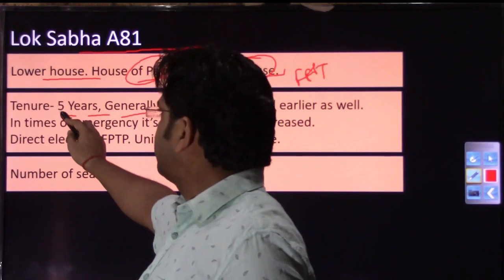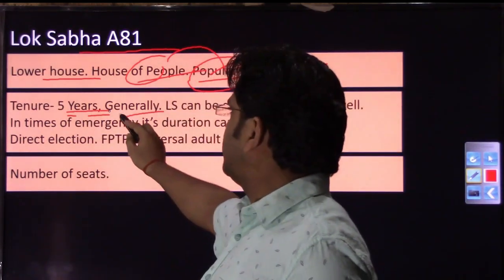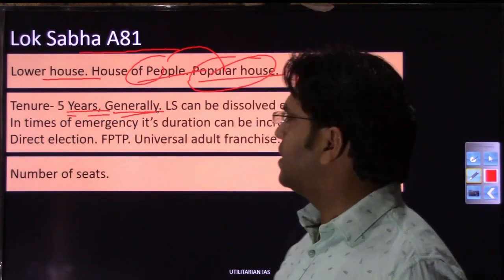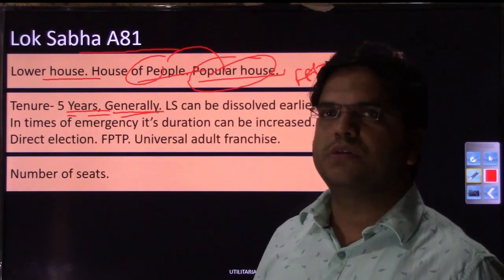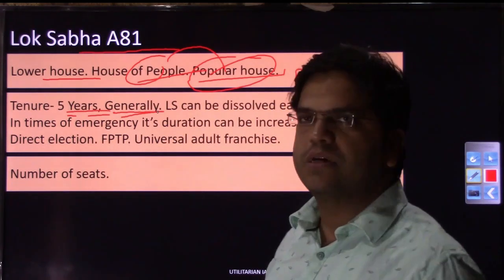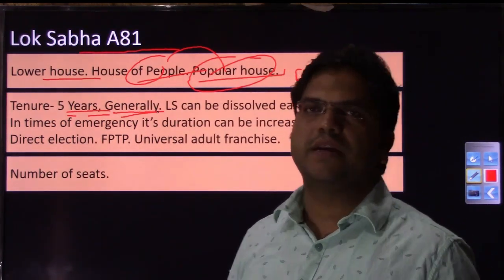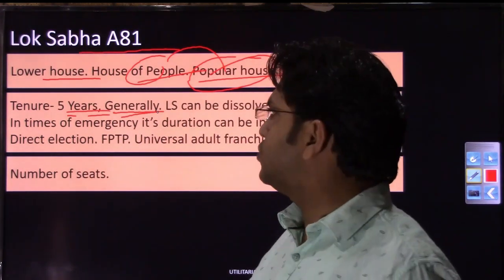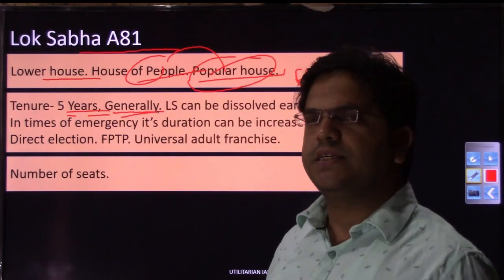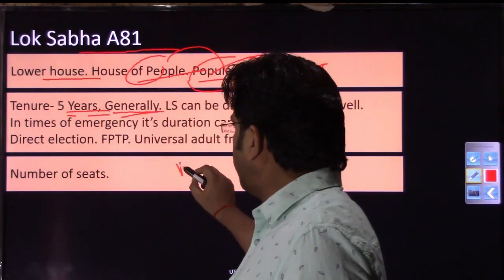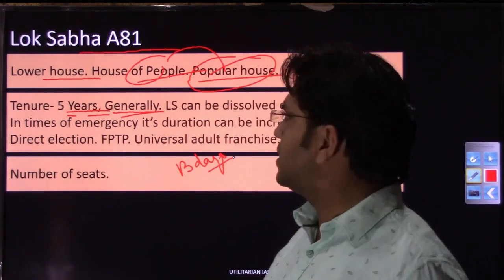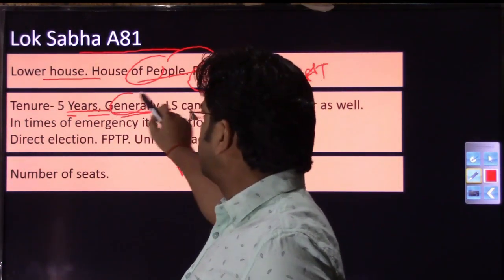The tenure of this house is generally 5 years. The word generally is used because this house can be dissolved earlier than 5 years. If a government has been formed, a council of ministers, and that council of ministers loses the confidence of the Lok Sabha, then it will have to resign, and if no other party can manage a majority, the house will be dissolved. That happened with the Atal Bihari government in 1996, when that Lok Sabha ran for only 13 days. Can you imagine? 13 days, because he could not manage the majority, and that is why the word generally has been used.